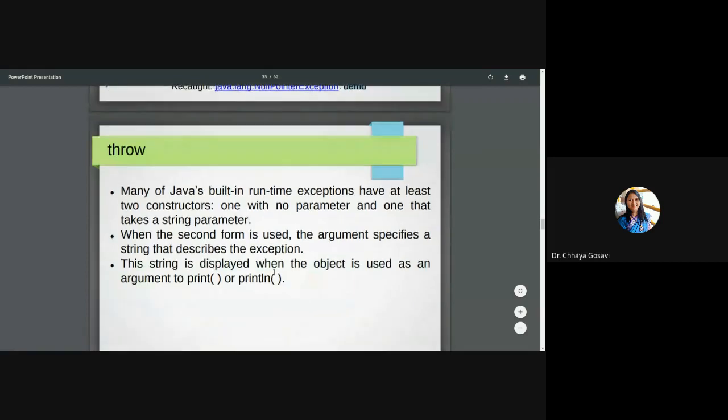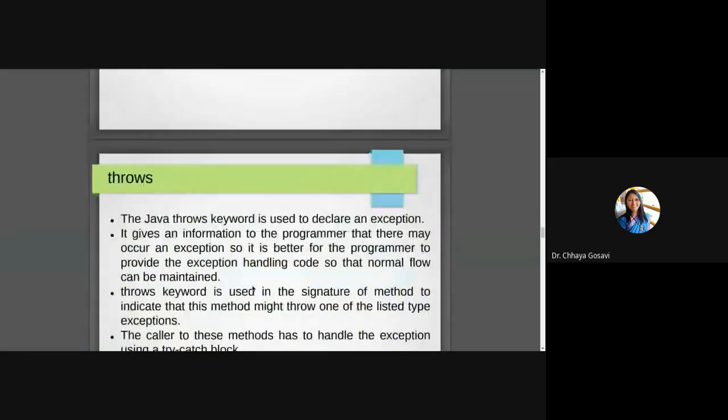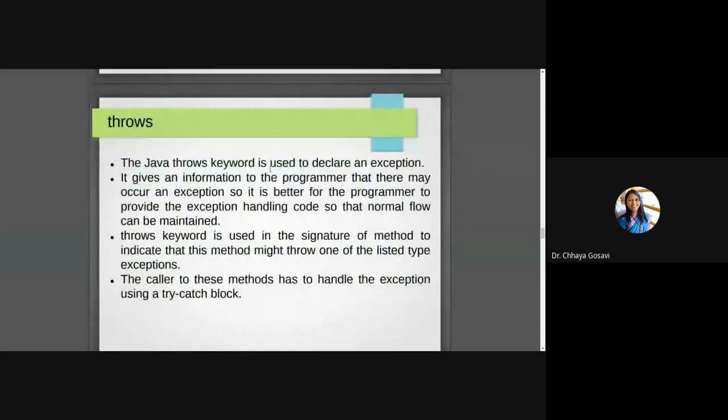Then the throws keyword. The Java throws keyword is used to declare an exception. It gives information to the programmer that there may occur an exception. So it is better for a programmer to provide exception handling code so that normal flow can be maintained.